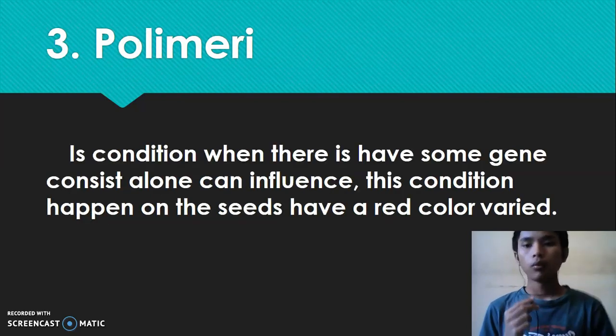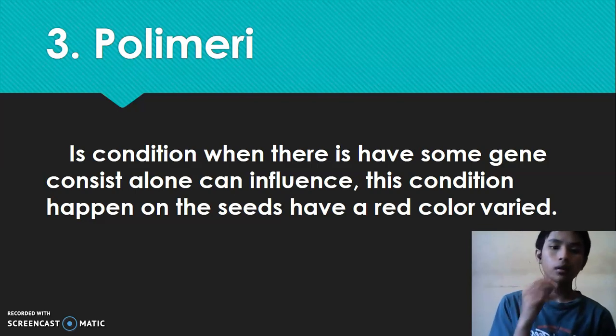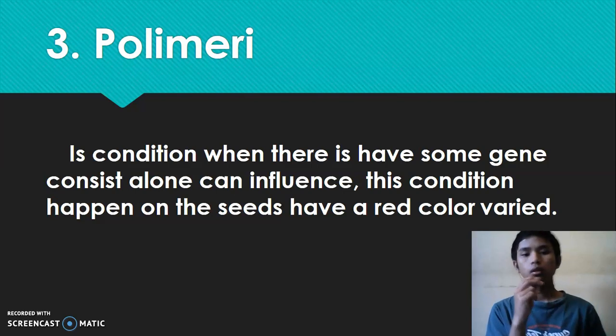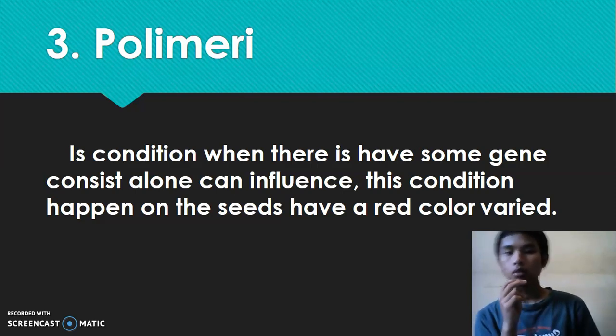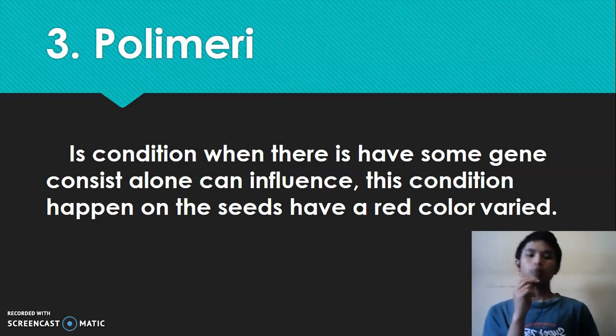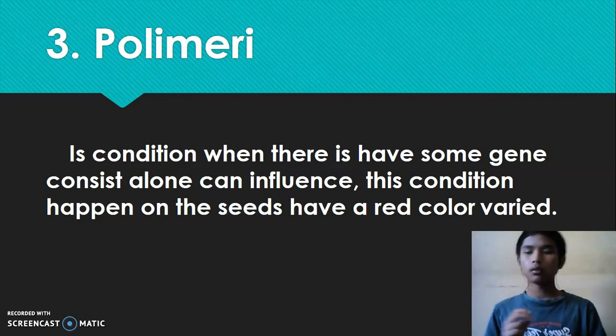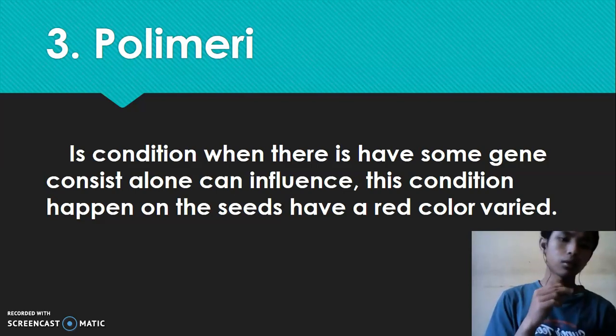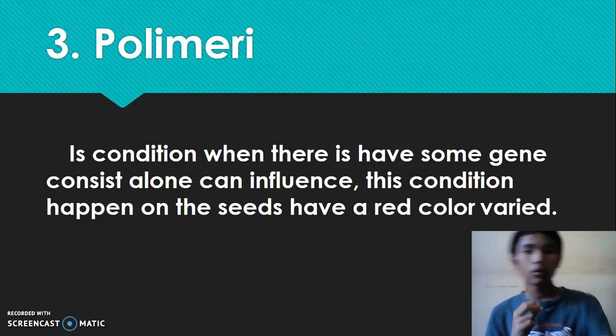Polymery is the condition when there are some genes that, consisting alone, can influence. This condition happens in seeds that have red color variants. So this is some genes that, consisting alone, can influence the cause.